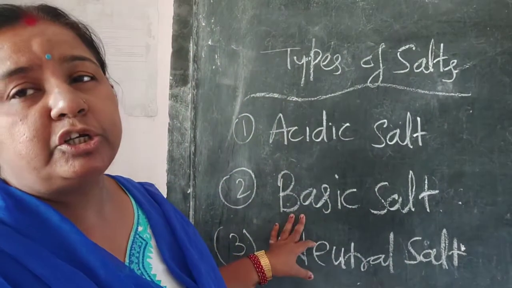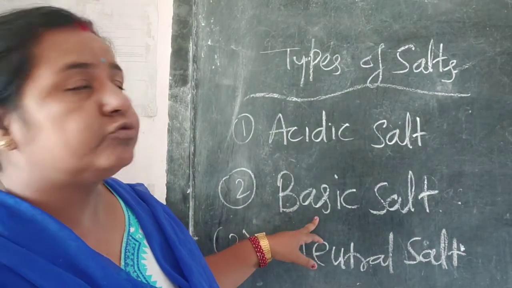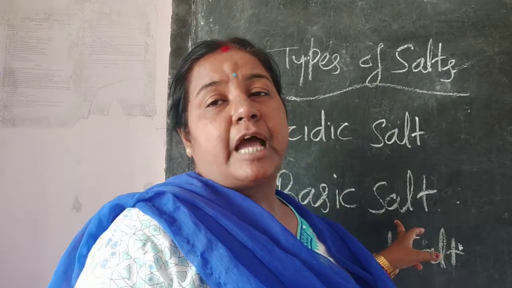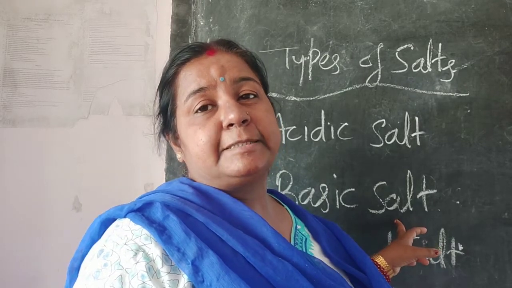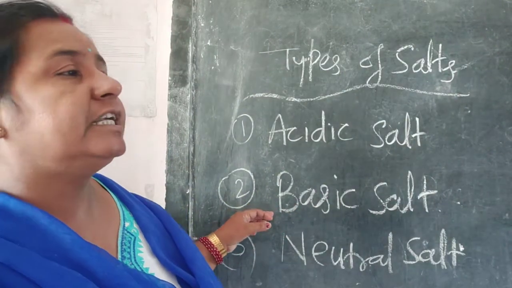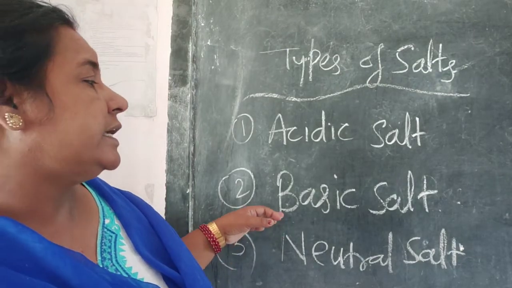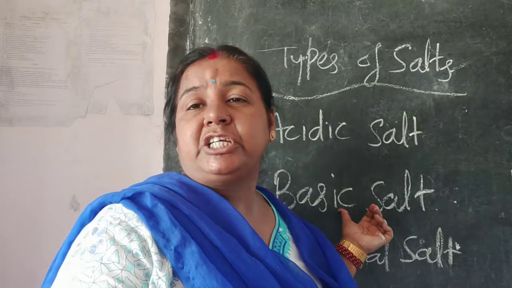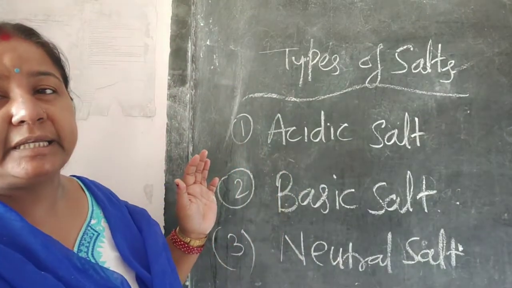Now in basic salt, you know that basic comes from base. In salt, both acid and base are present, combined. Now whose strength is higher? The base strength is higher in this salt. A weak acid and strong base combine to form a salt which has basic nature.